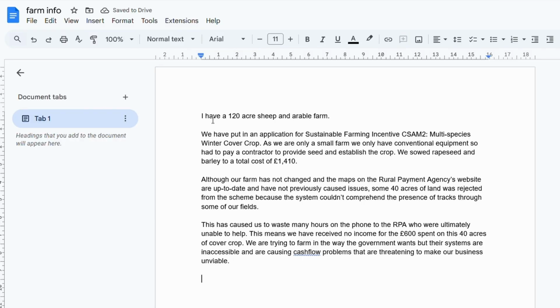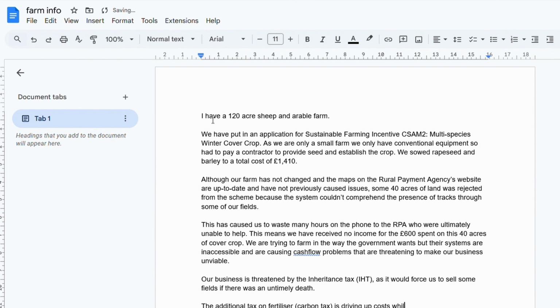But don't just stop at one thing. Put all of the information you have and all of the problems that you have faced in this document. Write about how the inheritance tax will affect you, the impact of other taxes, farm gate prices, labour problems, the whole caboodle. So now we have a document that contains lots of different bits of information about problems facing your farm and your community. And we're going to use this to write letters to our MPs.